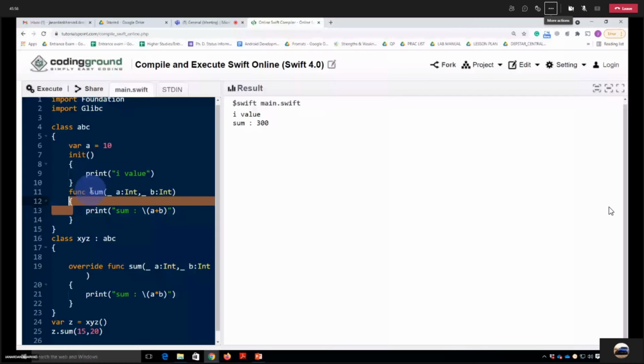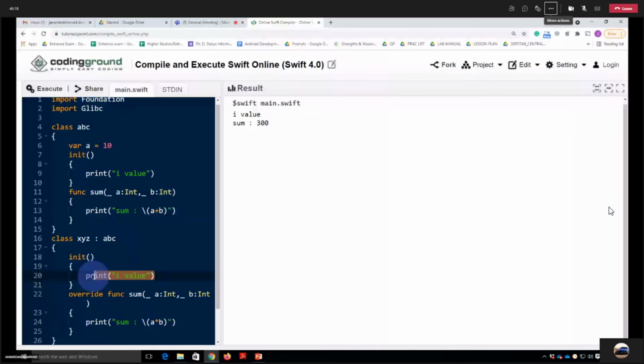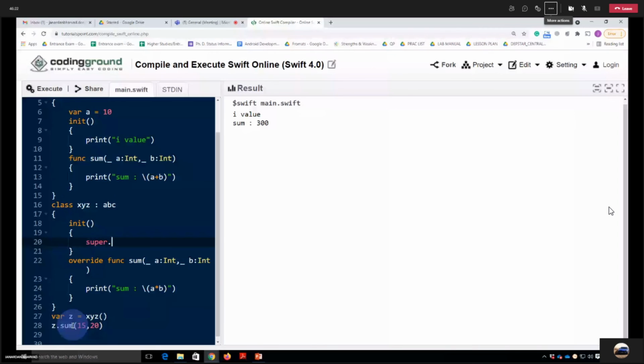Okay, let me try that. Super dot sum, let me write it. And let me remove this. This will work fine.